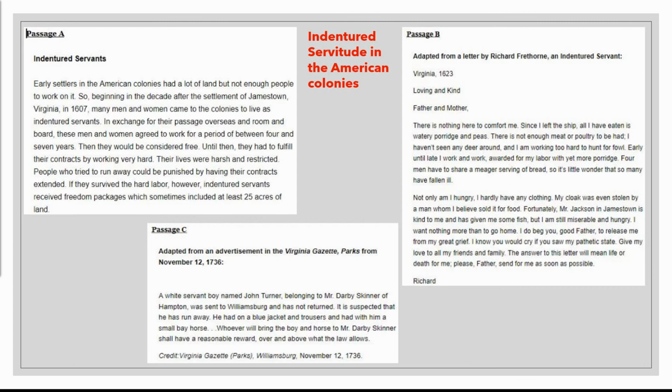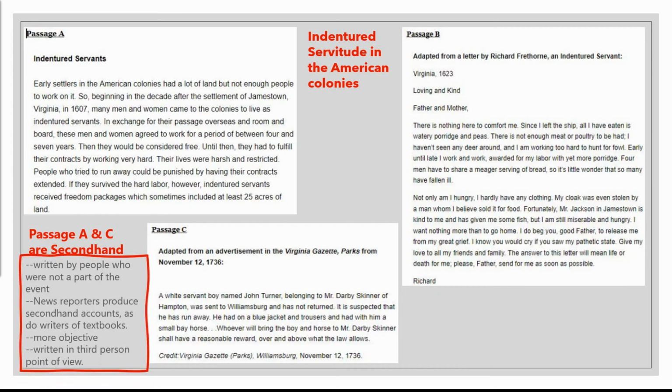Now let's review the indentured servitude and the American colony passages. We said that passages A and C are second-hand accounts. They both were written by people who were not indentured servants.